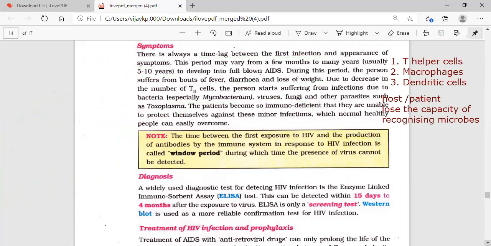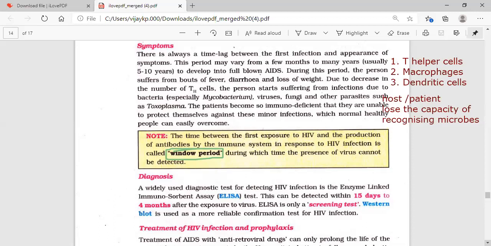The time between the first exposure to HIV and the production of antibodies by the immune system in response to the HIV infection is called the window period.